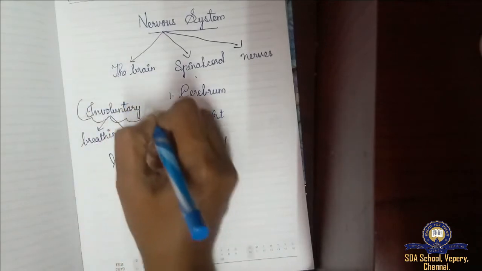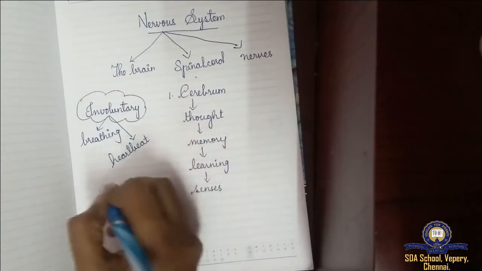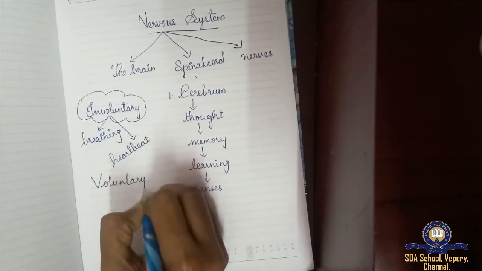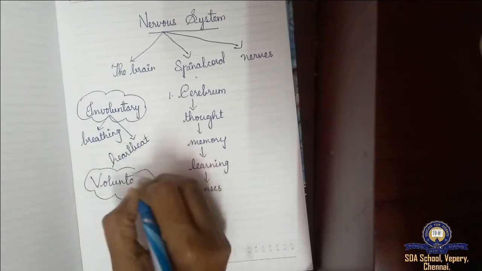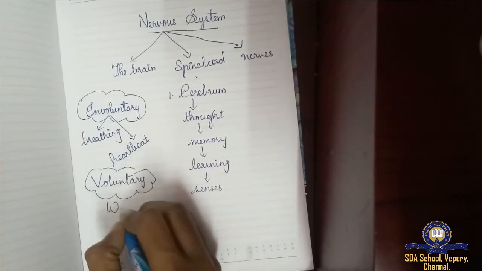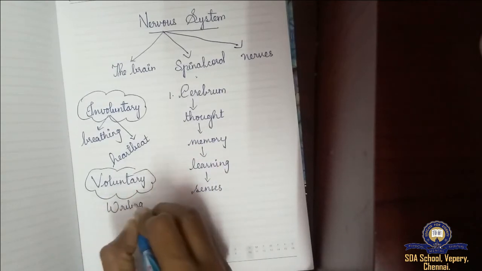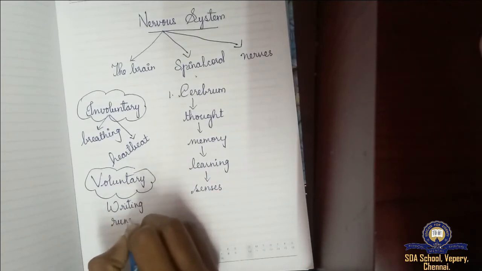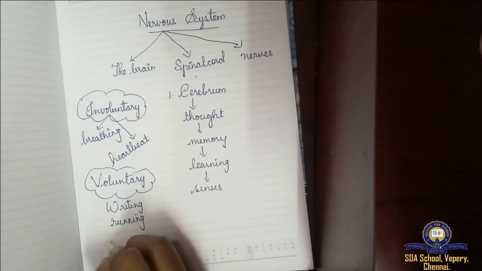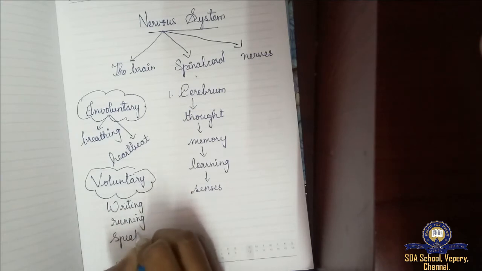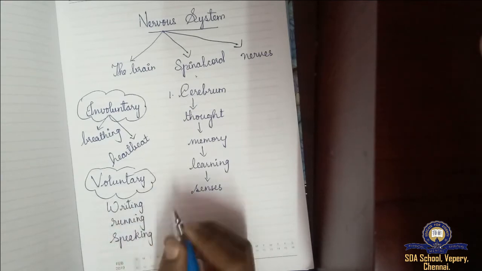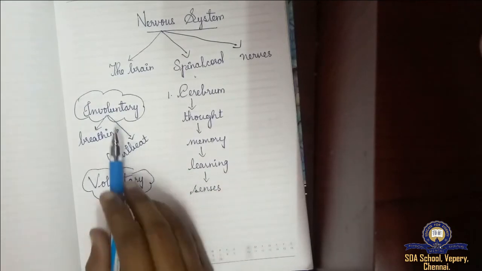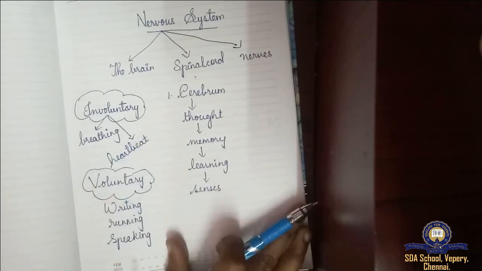Then voluntary. Voluntary means we can control. What are the examples for voluntary? Like writing, we can control. Then running. Then speaking. These are the actions that we can control. If we can control an action, it is said to be voluntary. If we cannot control it, that is involuntary.